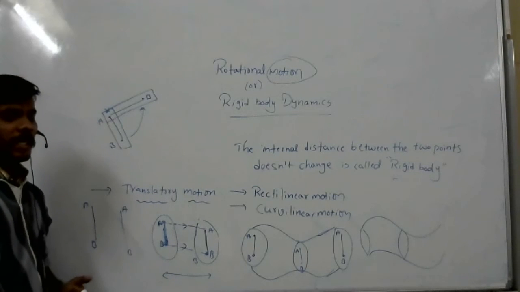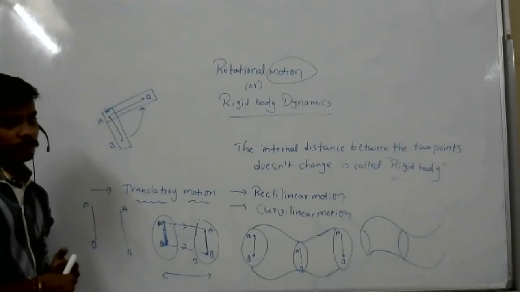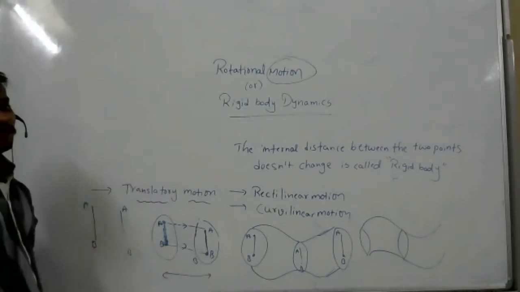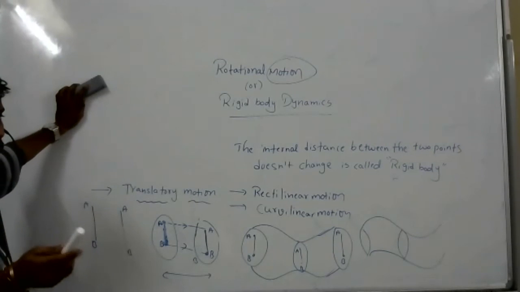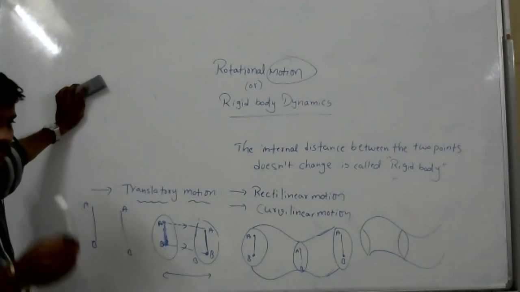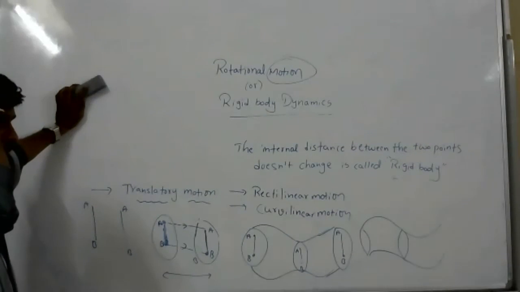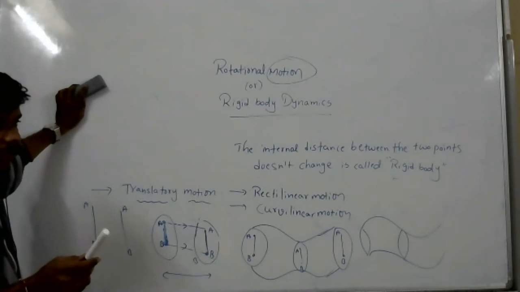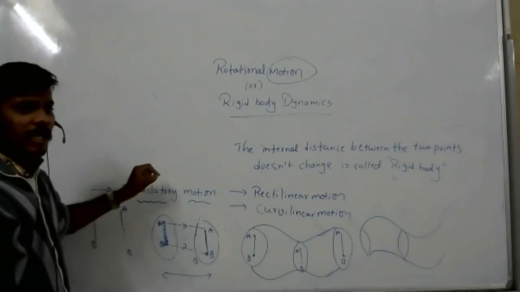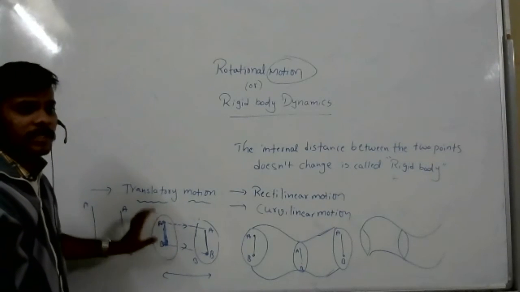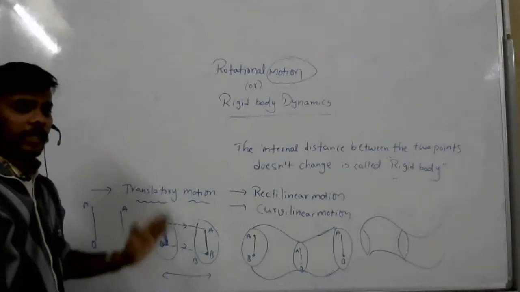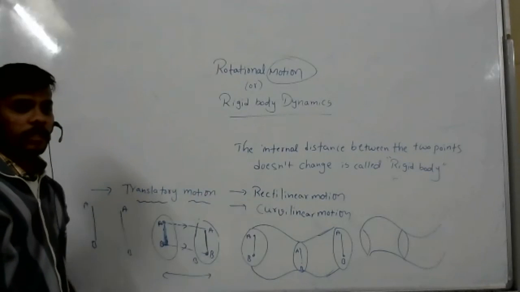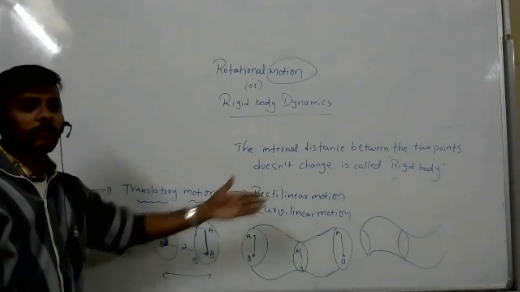Remember this, and with this I will continue the lesson in the next class. Translatory motion means that whatever line I draw between two internal particles is always parallel to itself when the body is moving. If it is moving in a straight line, it is rectilinear motion. If the body is moving in a curved path, it is curvilinear motion.